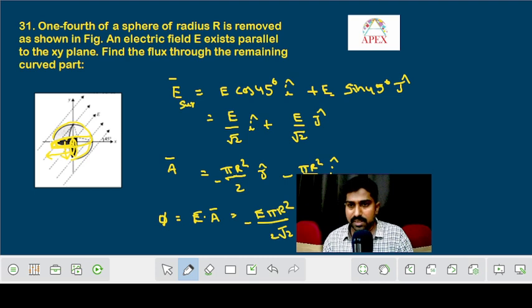Totally it is minus 2E pi r square by 2 root 2. Of course the 2 and 2 will get cancelled, and finally the flux value will be minus E pi r square by root 2.